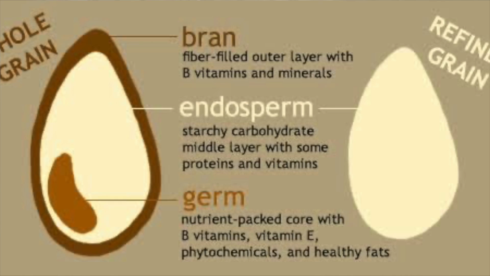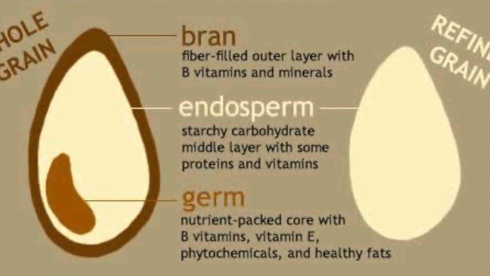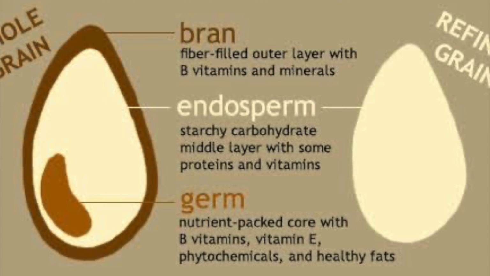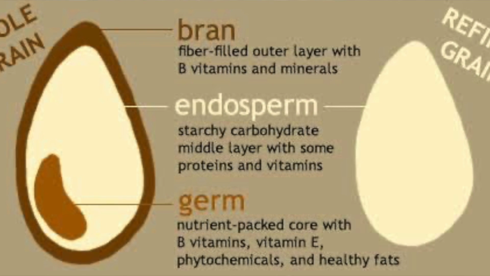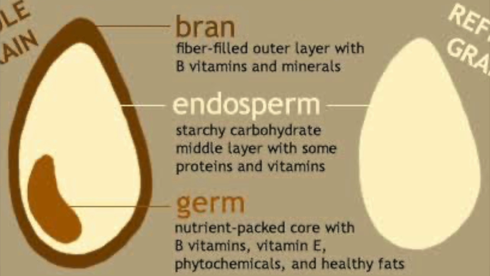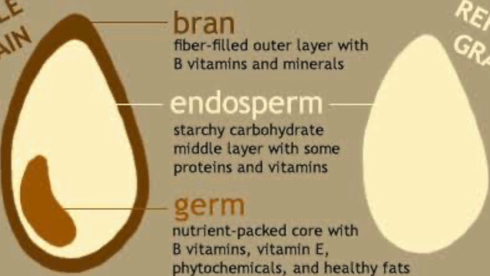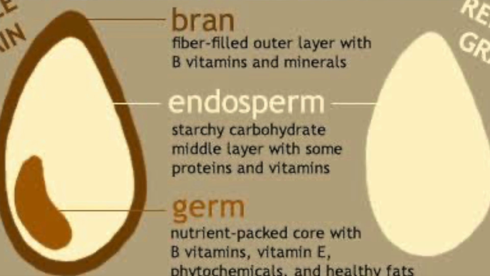The processing of the carbohydrates is nothing but where they remove the outer layer of the carbohydrates, which contains fiber and other essential vitamins. By removing this outer layer, the predominant macronutrient that is present inside these refined grains is carbohydrates, which gets easily digested in the body and gets converted into glucose.